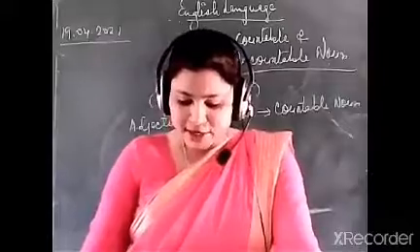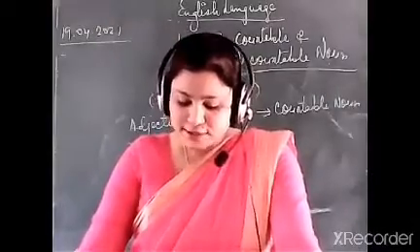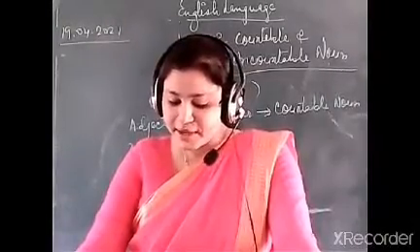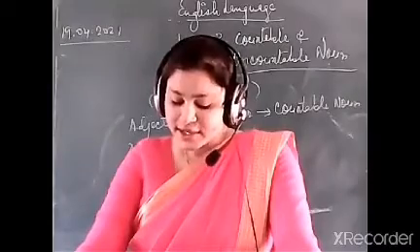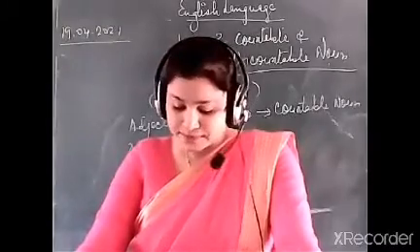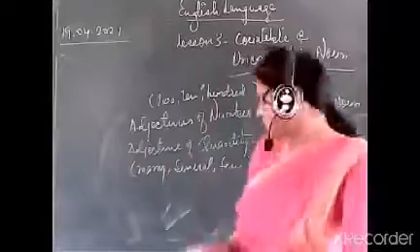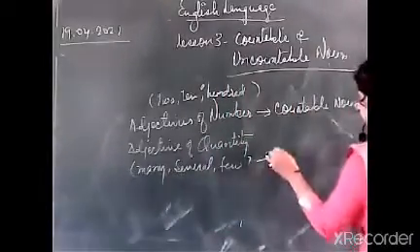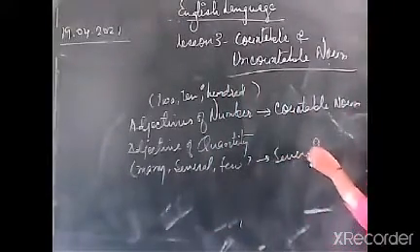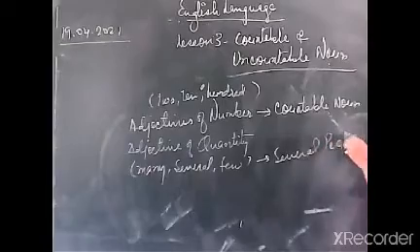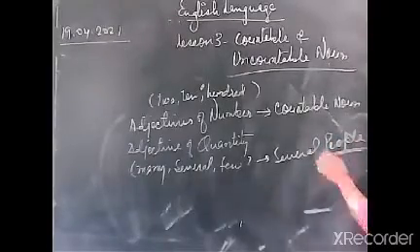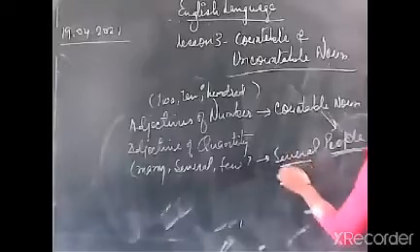See example: several people stopped and stared at the man in a strange dress. So several people. See this noun, this is a countable noun. What is the word several?